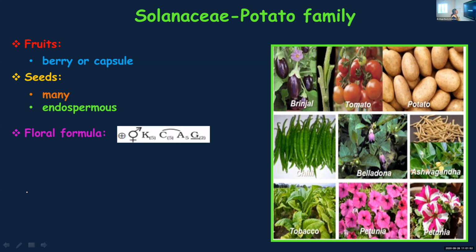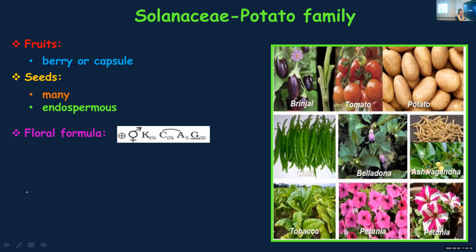Now coming to the floral formula, you need to learn this. Now I'm going to ask one by one, what are the features? As I told you in the beginning itself, the floral formula will tell you the characteristic features about the four whorls. You will get an idea about its symmetry.